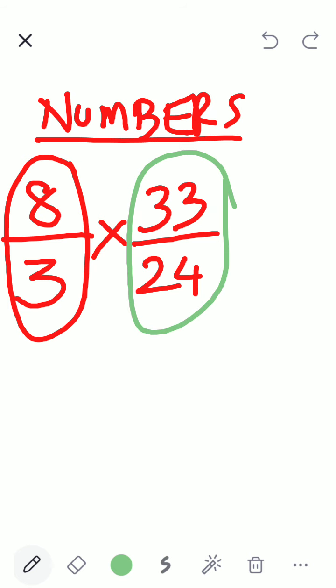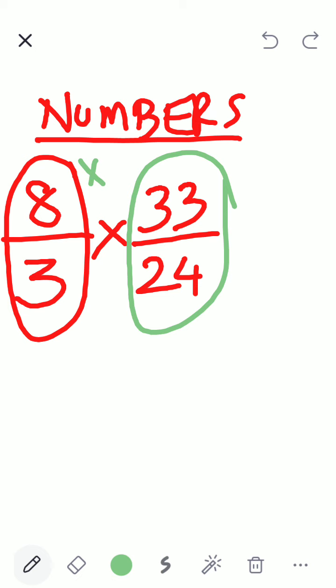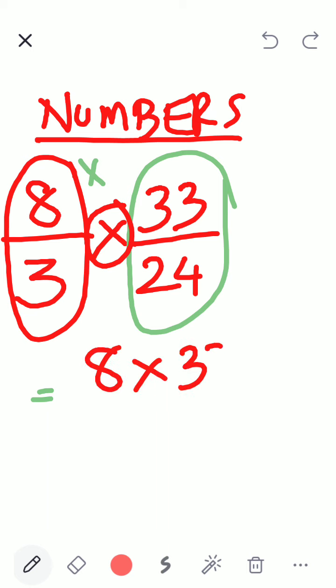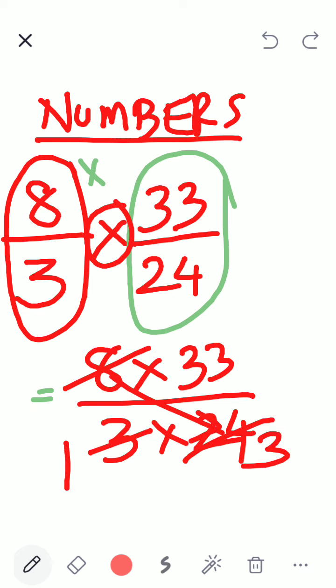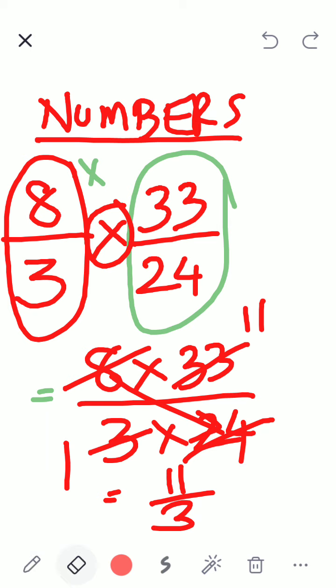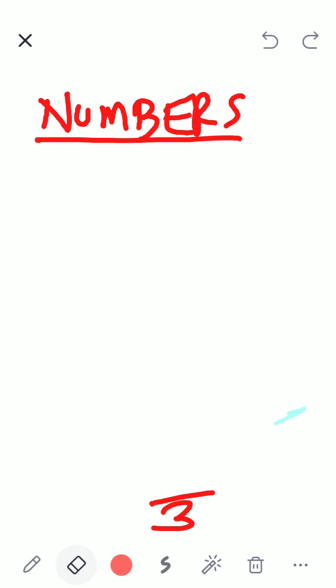So what I do, I can do calculation here, but 8 divided by 3, I cannot do anything. I cannot do anything, no? So what I do, technique is very simple. Since this is a multiplication sign, I will just combine the numerators and I will combine the denominators. Now it becomes easier for me to simplify because 8 can divide 24. 3 ones are 3 and 3 elevens are 33. So my answer is 11 divided by 3. Same rules apply when you have rational, irrational numbers, square roots, whatever you want.